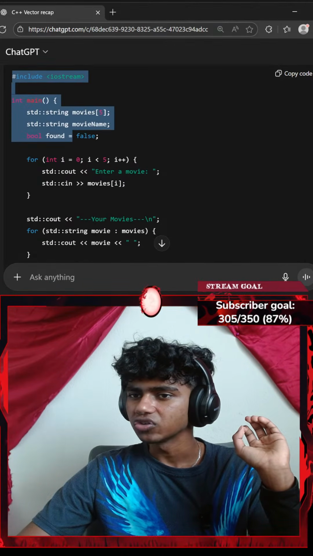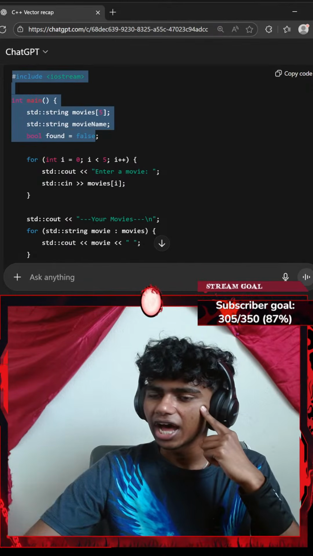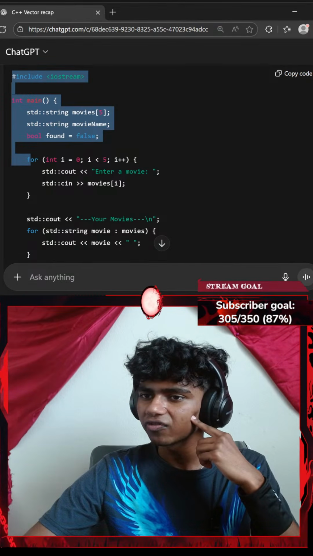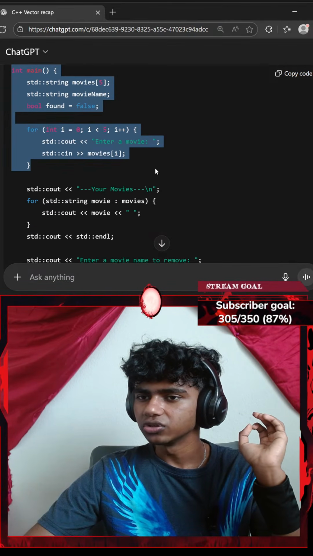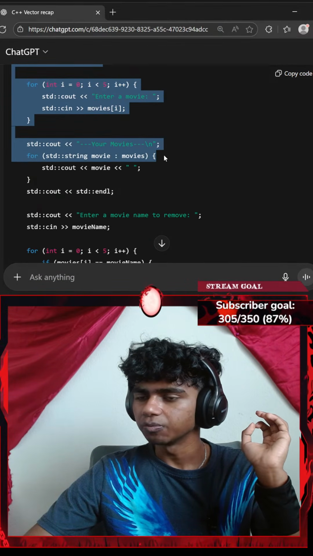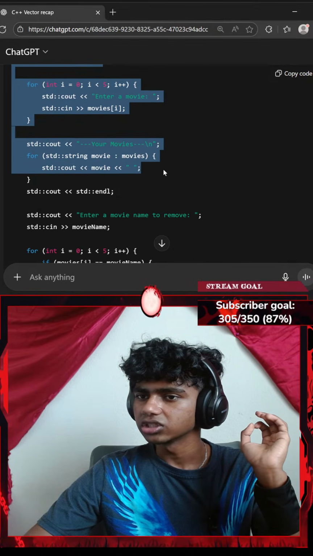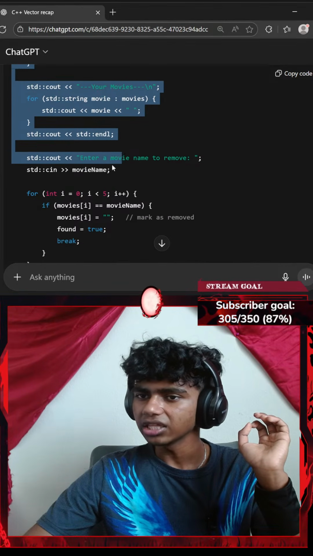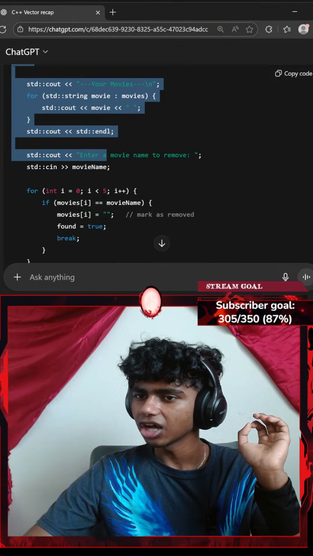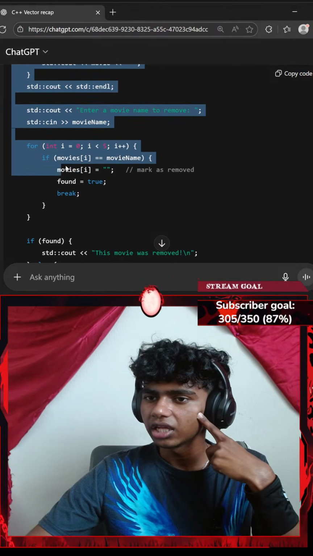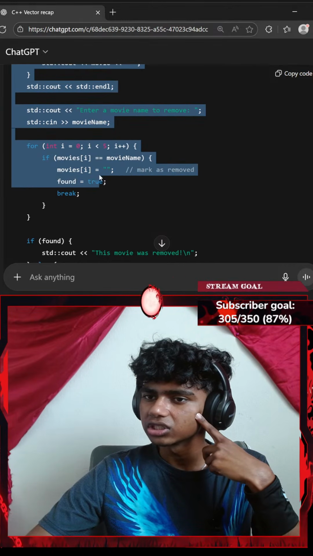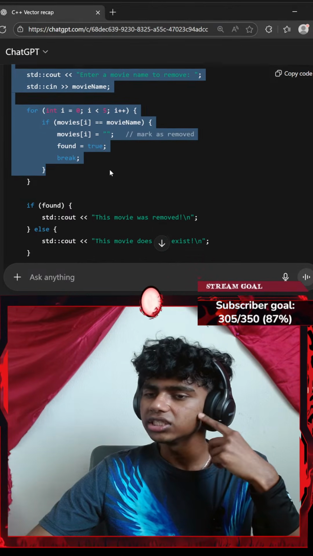Okay, include iostream. So first I add a boolean found outside my for loops or any loops in general. Then I ask the user for entering a movie, standard console output, movie. So these are my movies. I end the line. I go with another standard console output to remove a movie. Then if movies is found, I see.